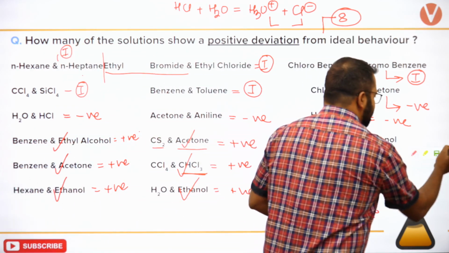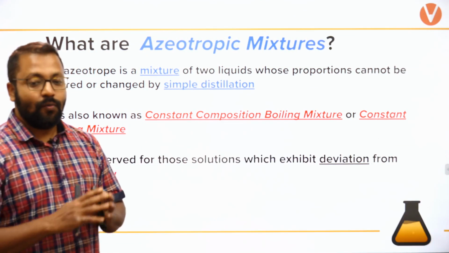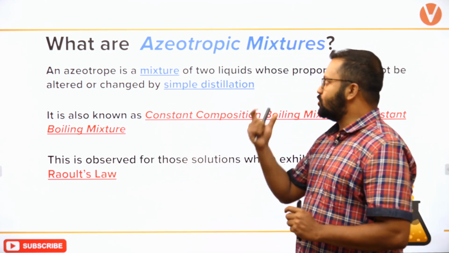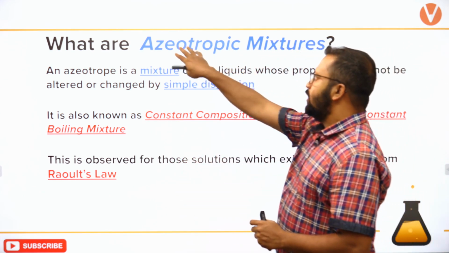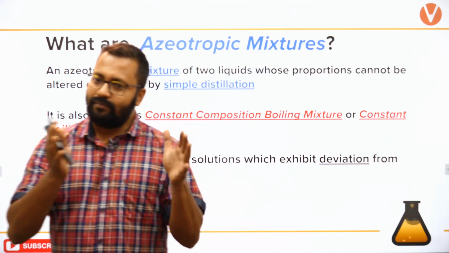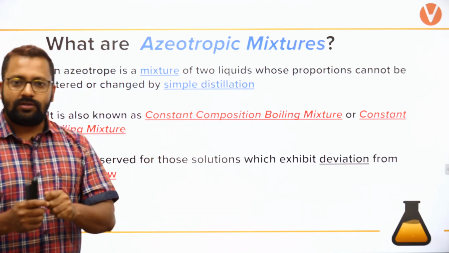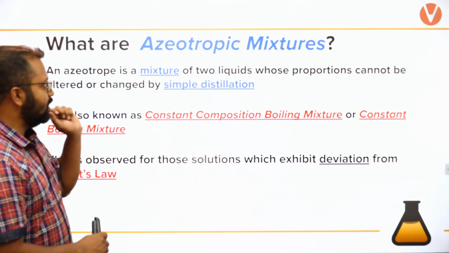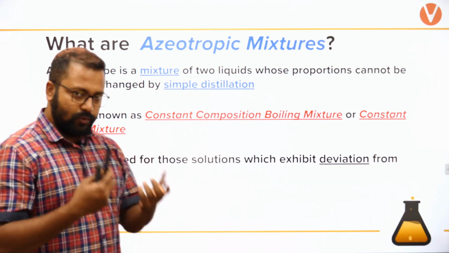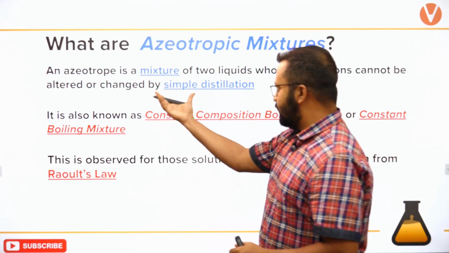So let's move ahead. Let's talk about what is an azeotropic mixture. So azeotropic mixture: the word comes from Greek, two words joined together, which means constant composition. Okay, so an azeotropic mixture is a mixture of two liquids whose proportions cannot be changed by simple boiling or simple